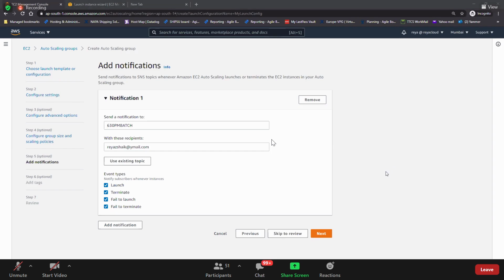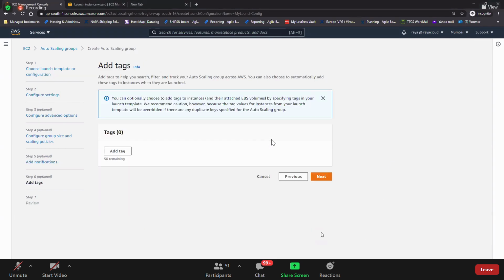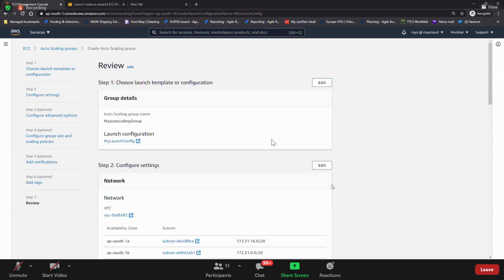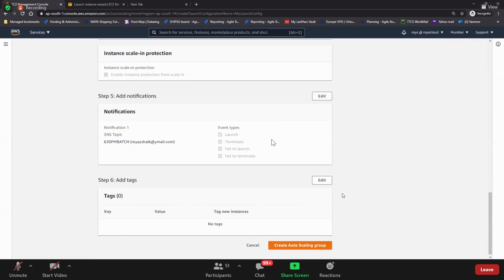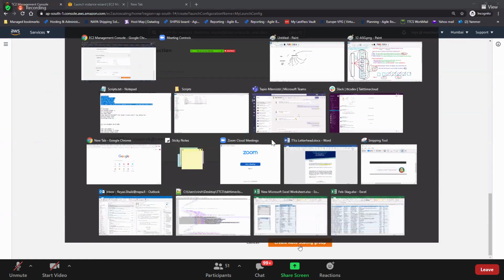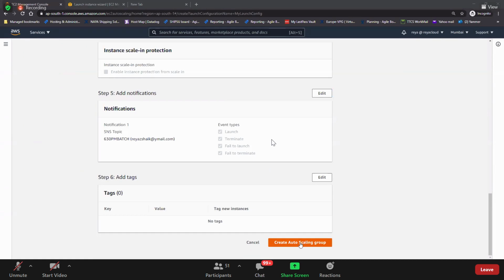Got that? Nice. Click on next, and then click on next. Now if you click on create auto scaling group, it will create everything automatically. Boom.